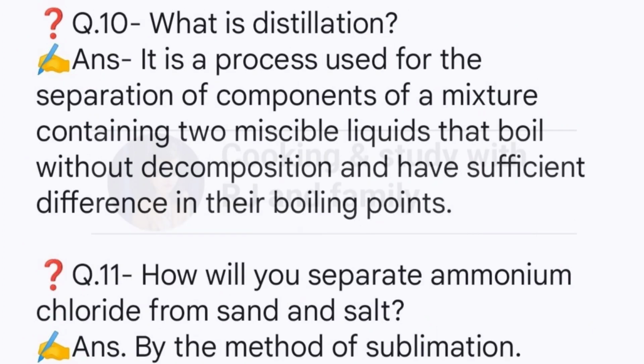Question 10. What is distillation? Answer. It is a process used for the separation of components of a mixture containing 2 miscible liquids that boil without decomposition and have sufficient difference in their boiling points. Question 11. How will you separate ammonium chloride from sand and salt? Answer. By the method of sublimation.